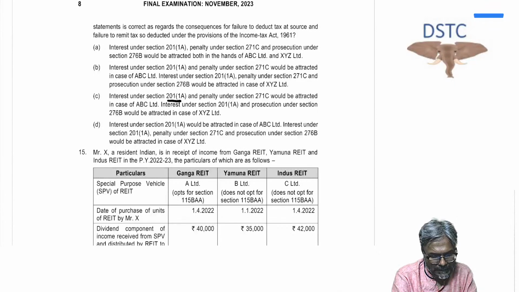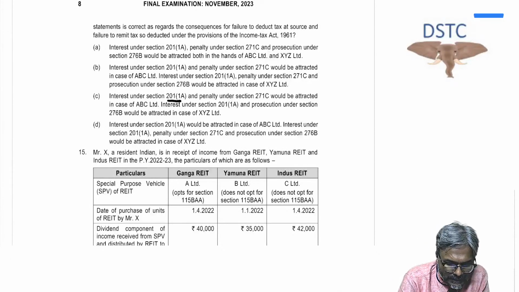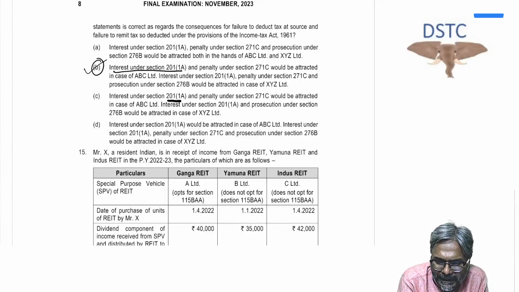Indeed. So, students, we have already done this particular part. All of you are aware of this particular proposition. So in that situation, this is what primarily the position is. Yes, we have discussed this particular scenario, students. Just remember this now. I'm not going to take you through the logic part of it, which we discussed at that time. Just remember, interest under 201 and penalty would be attracted.